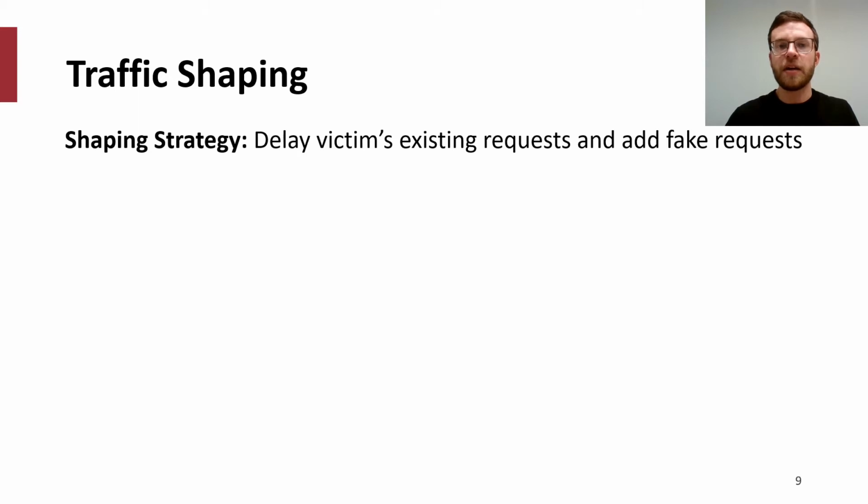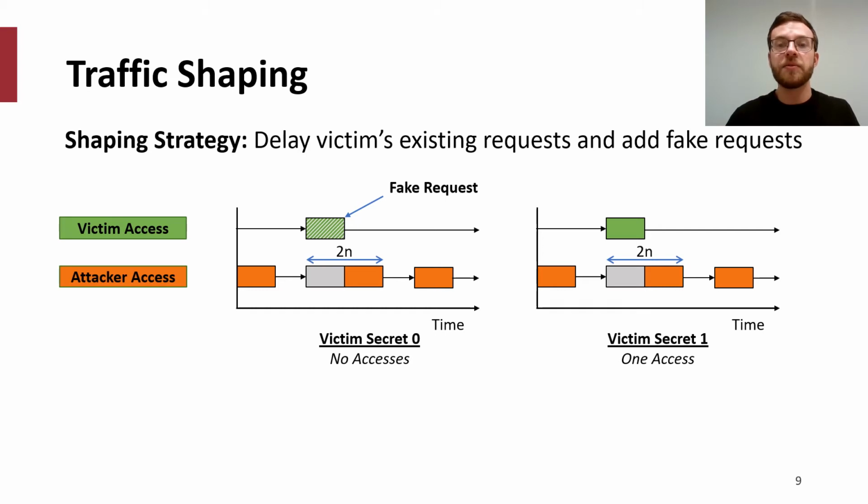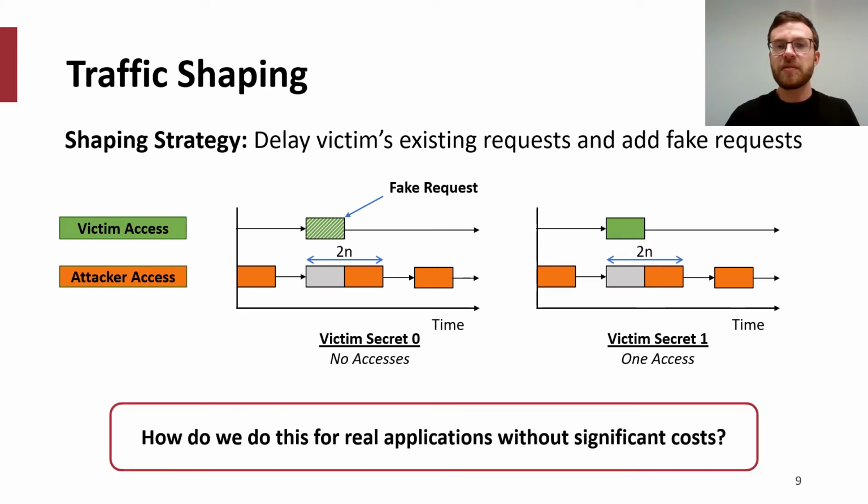On the other hand, an approach that is more general and less rigid can be found in traffic shaping. The strategy for traffic shaping is to delay existing requests and add fake requests, such that the victim request patterns look indistinguishable from one another. Consider our previous leaky example. What traffic shaping can do is insert a fake request, a request that goes to memory but isn't associated with an actual victim request, making the observations seen by the attacker identical. This is great, but it begs the question of how this is done for actual programs with complex access patterns without incurring a significant performance penalty.